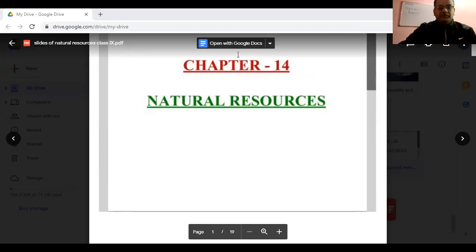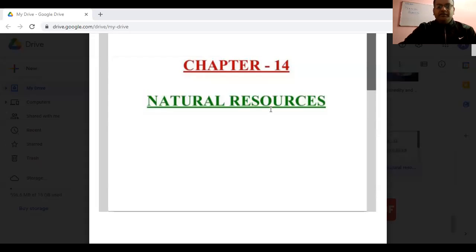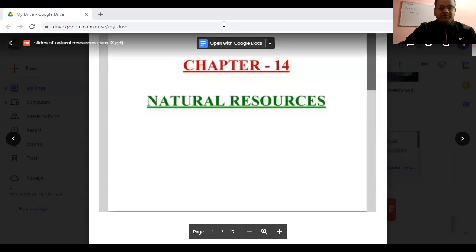Correct. Okay, fine. Before coming to the main topic of this lesson, can you give me a few examples of natural resources, that is, the resources which are supplied from the nature?